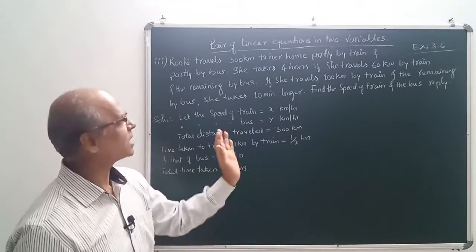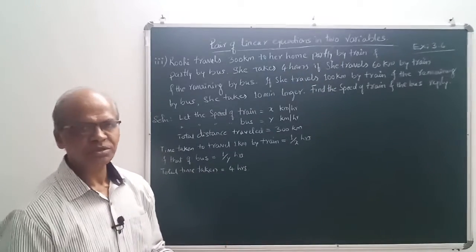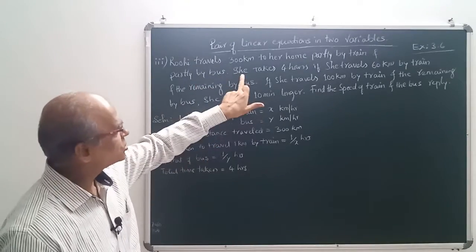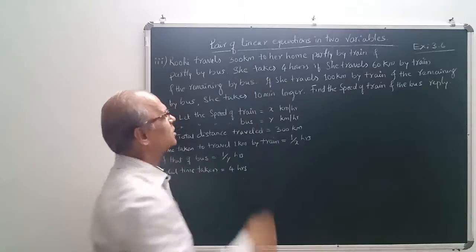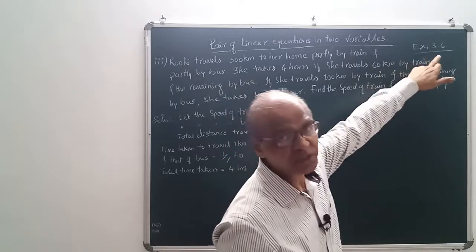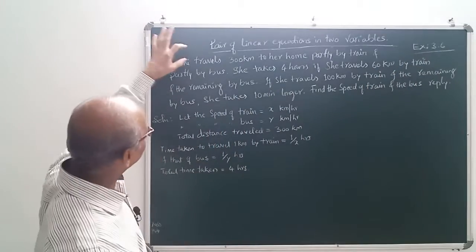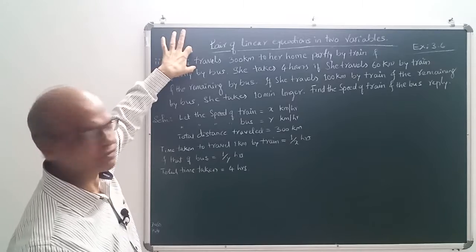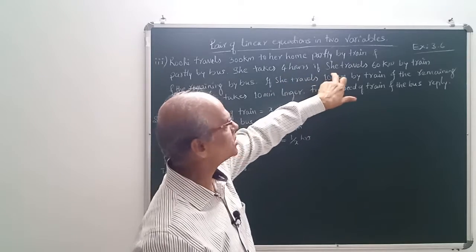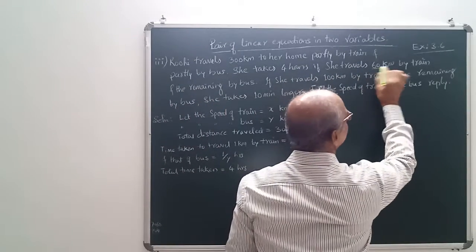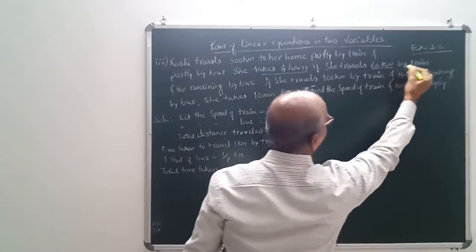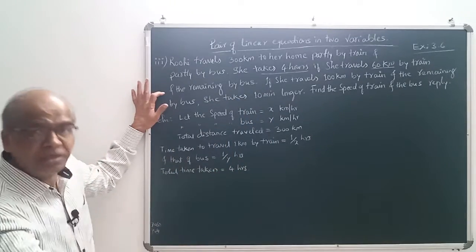To a certain distance she travels by train, after which there is no train facility available, so she prefers to travel by bus. She takes 4 hours if she travels 60 kilometers by train. This is the first part of the question. This is the condition they have given. This is the total time taken, 4 hours, and 60 kilometers by train, and the remaining distance they have not given.